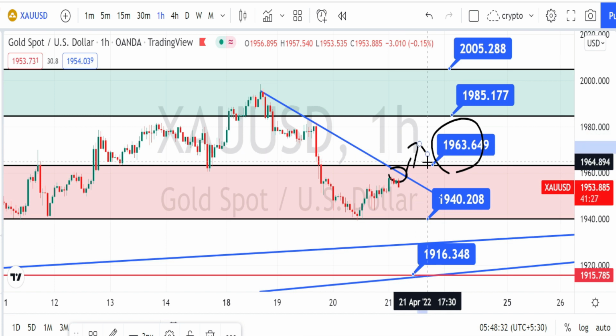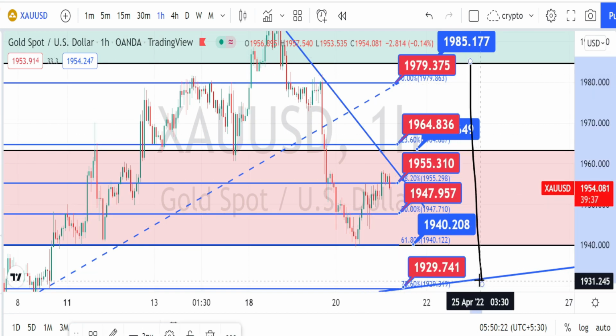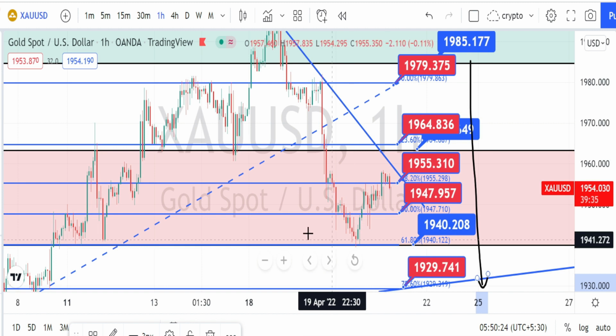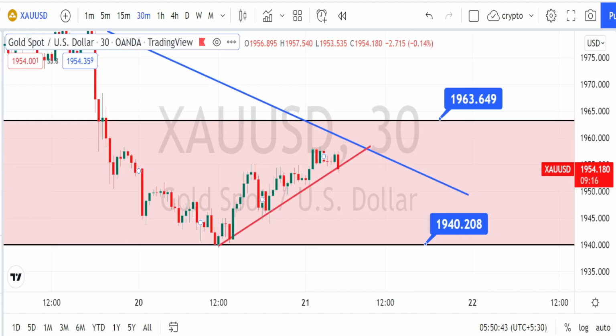Let us mark the support and resistance levels for hourly time frame. So the values in red color boxes are the resistance and support levels for current price action in hourly time frame. Let us do the analysis in 30 minutes time frame. I'm in 30 minutes time frame now.